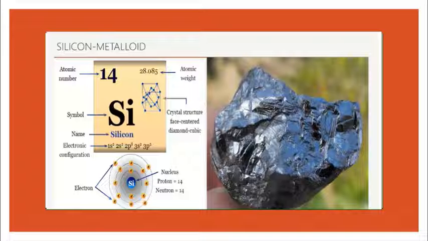Silicon is another one of the metalloids. Atomic number 14, atomic weight 28.08, and it has a face-centered diamond cubic crystal structure. You can observe the figure of silicon in this slide.